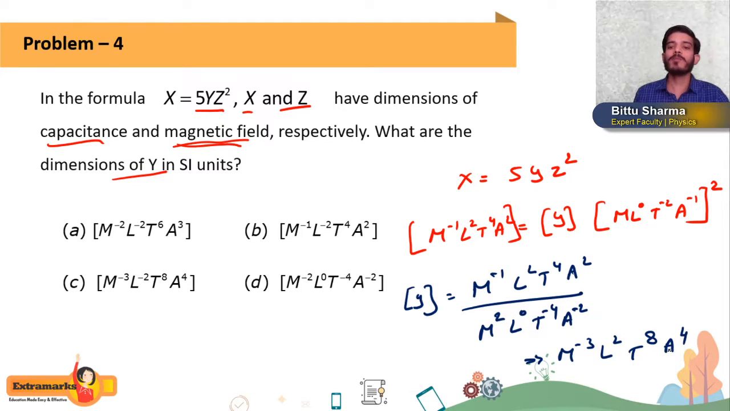So this will be the correct answer for this question. Getting or not? So here it is minus 2. So this will be minus 2. So which option is correct? You can say option C will be the correct answer for this question.